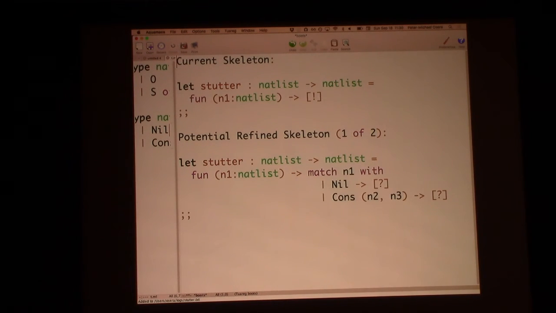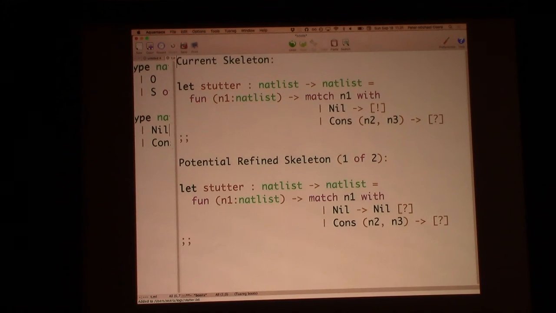There we go. And so by doing that, now if you look above, you can see that I have a function filled in, and now I have a hole for filling in the function. I have a few choices for that based off of the examples that are given. I can either pattern match on the argument, or I can just try to guess. Guessing would result in failure because I only have n1. And so I can go ahead and expand the pattern match. Now I have two things I need to fill in, the nil case and the cons case.